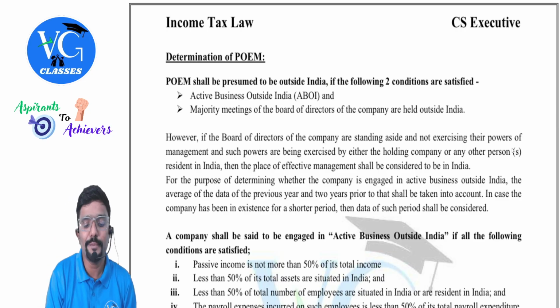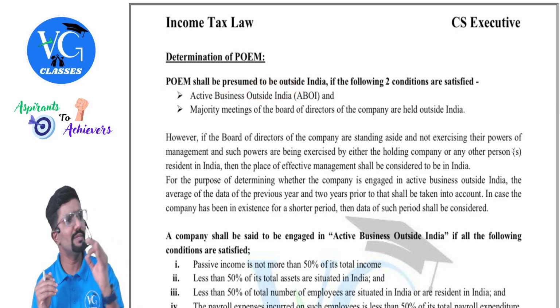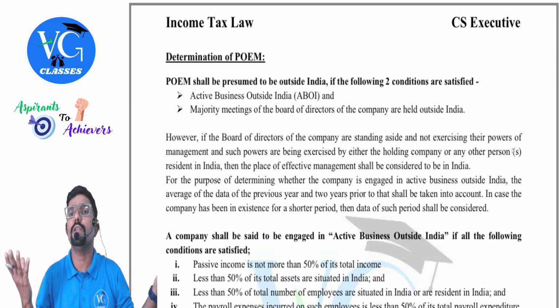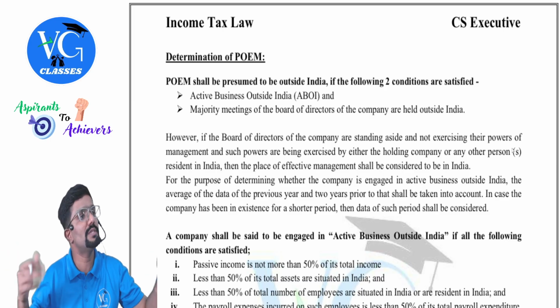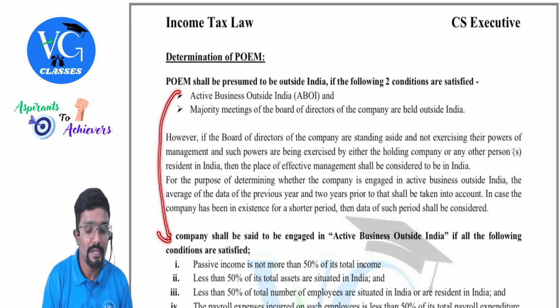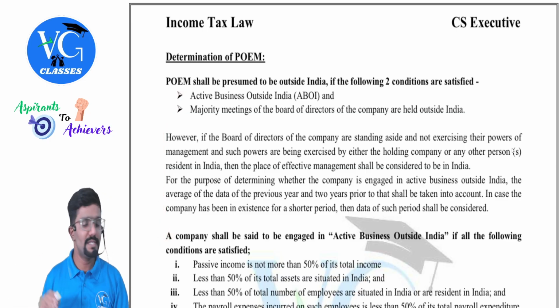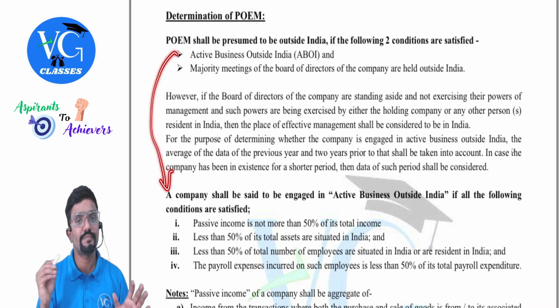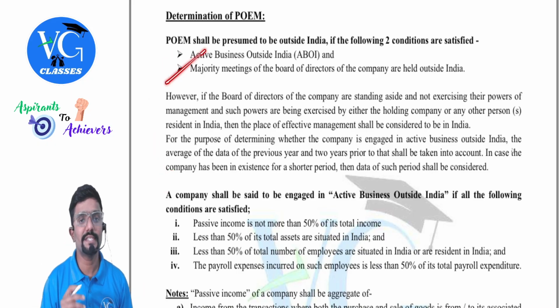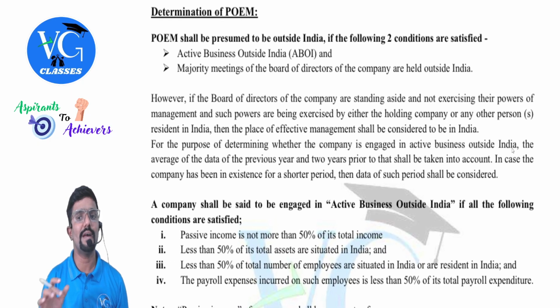The first condition: the company is engaged in active business outside India. Sir, how can I tell whether active business is outside India or in India? They have mentioned it. We will see that later here. Okay, sir. Next, the second one: majority of the meetings of the board of directors of the company are held outside India.